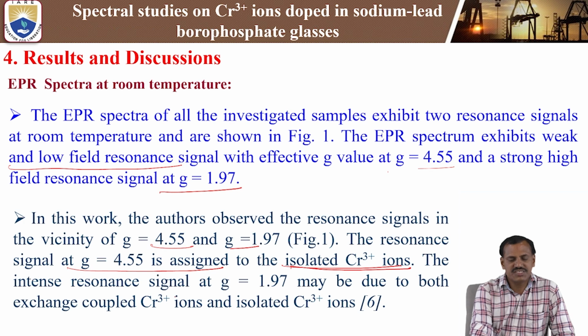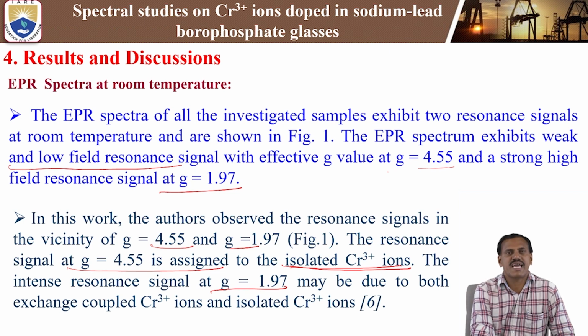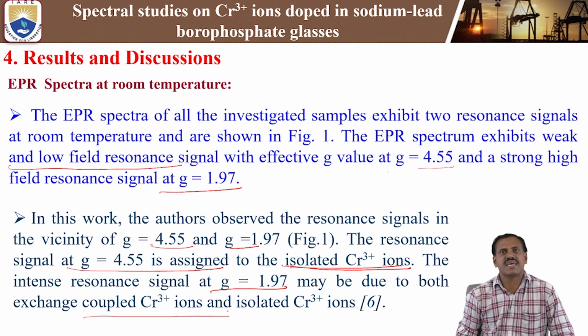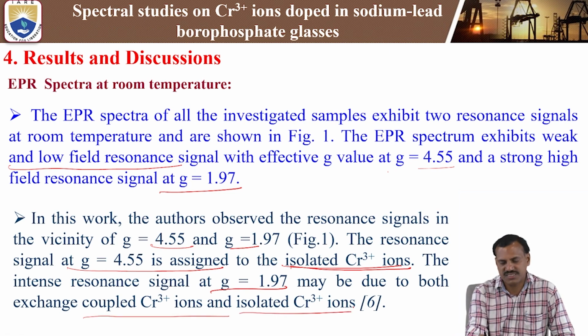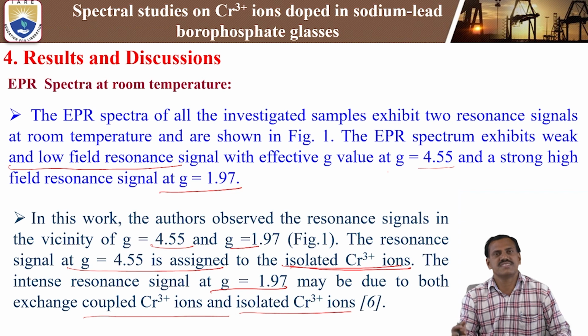The intense resonance signal at high magnetic field, that is G equal 1.97, may be due to both exchange coupled chromium triplet ions and isolated chromium triplet ions. This is mainly due to the interaction between chromium triplet ions and isolated chromium triplet ions.